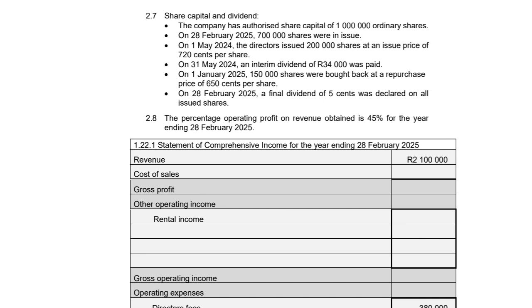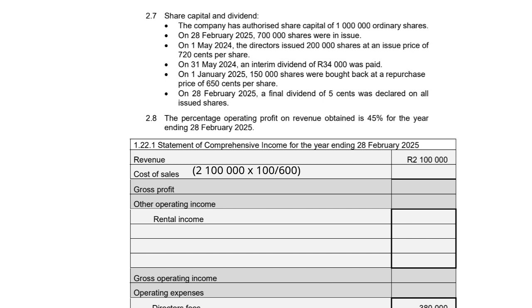1.22.1. Statement of Comprehensive Income for the year ending 28 February 2025. Our revenue is given as 2.1 million Rand. And in the beginning of the question, they say the profit margin is 500% on cost price. So to work out the cost of sales, we're going to take our revenue of 2.1 million times 100 divided by 600.